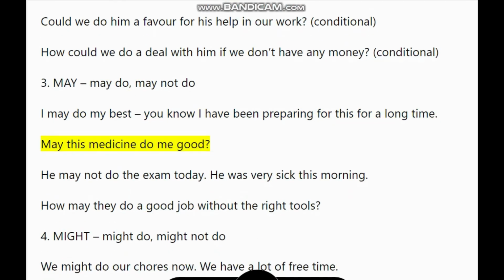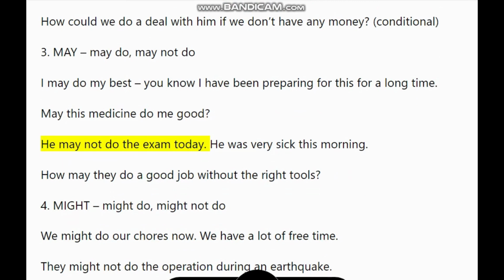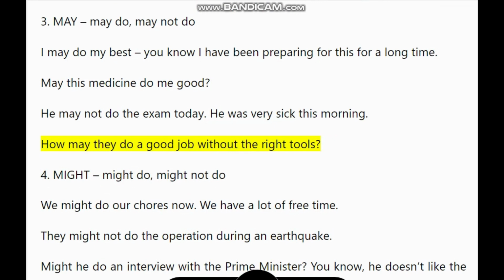May this medicine do me good. He may not do the exam today. He was very sick this morning. How may they do a good job without the right tools?